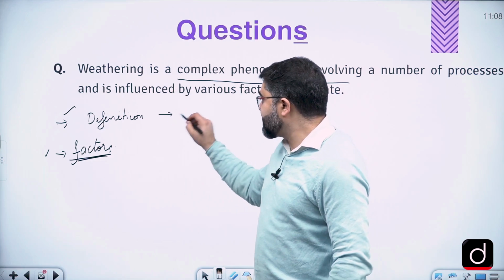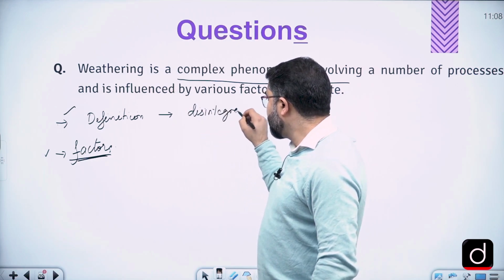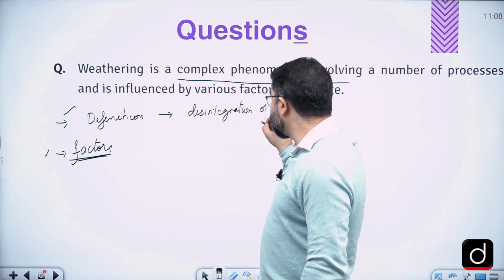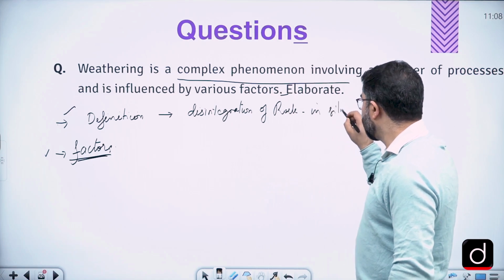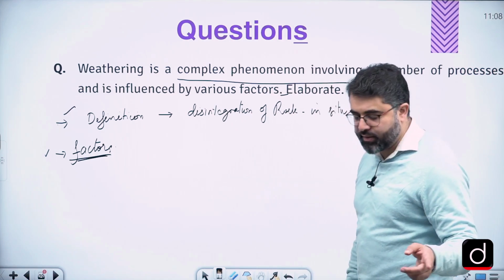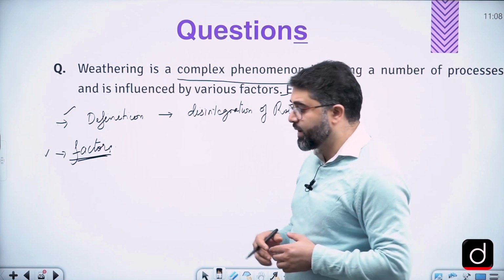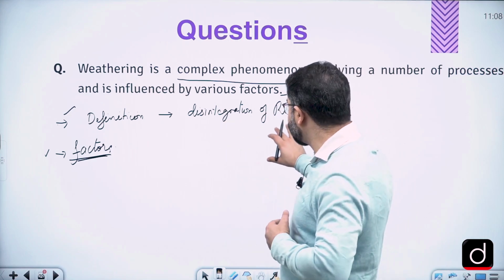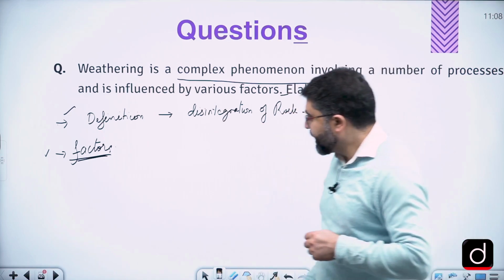So the definition is very simple: it is disintegration of rocks in situ. Rocks in situ. Then we'll write the introduction separately. As of now, just try to understand that disintegration of rock in situ is referred to as the weathering process.